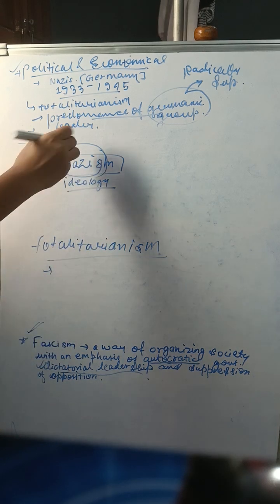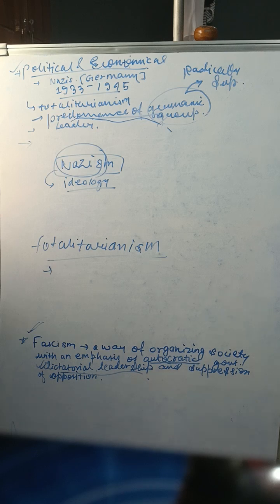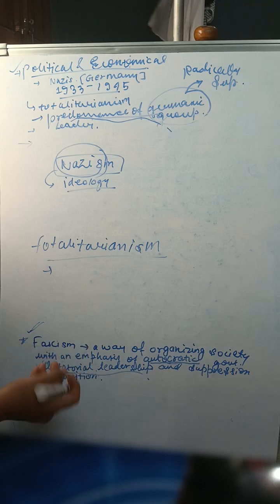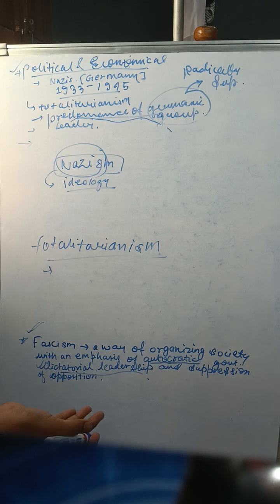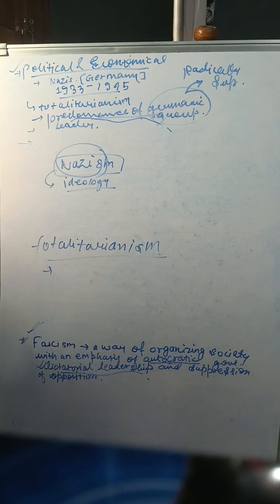I have just told you that it includes predominance of Germanic group, which must explain to you that in Nazism also there was suppression of opposition. Alright, so suppression of opposition was there in Nazism also, and in fascism also there is suppression of opposition.